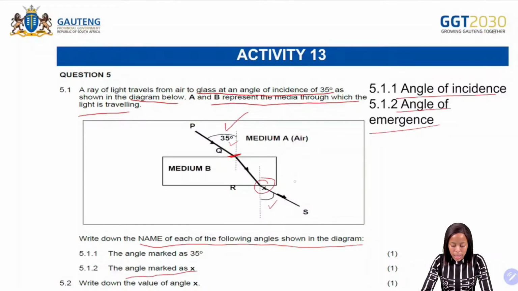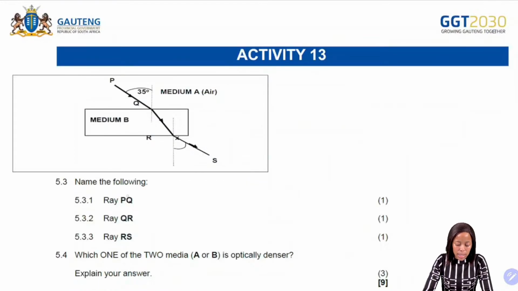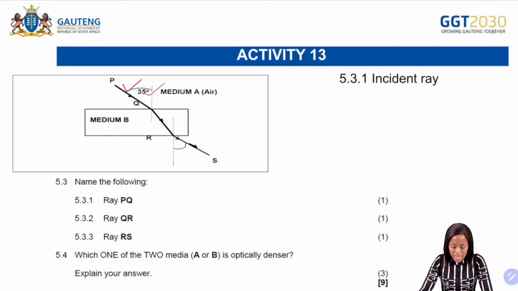And then write down the value of the angle X. So what is it that we know? We know that the angle of incidence must be equal to the angle of emergence. So therefore, the answer will be 35 degrees. Because as the angle of incidence, we have 35 degrees. Therefore, the angle of emergence is also 35 degrees. Now it says name the following. Ray PQ: we said the angle is the angle of incidence, so therefore the ray will be the incident ray.